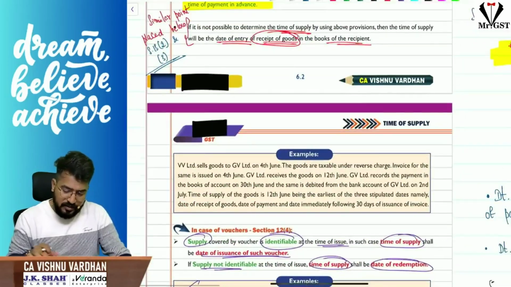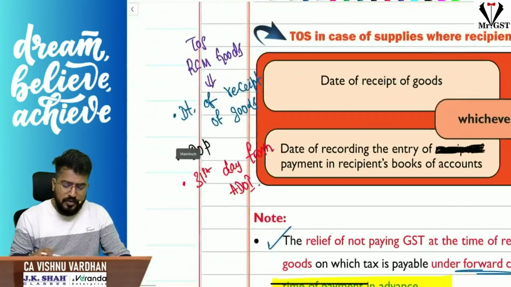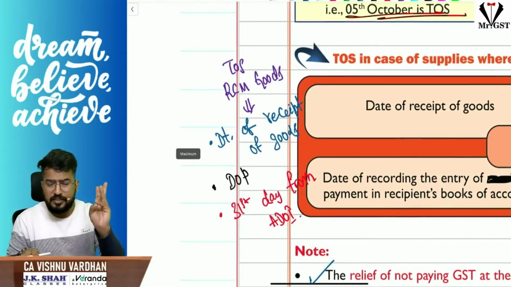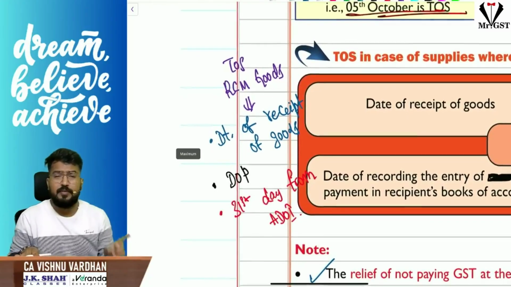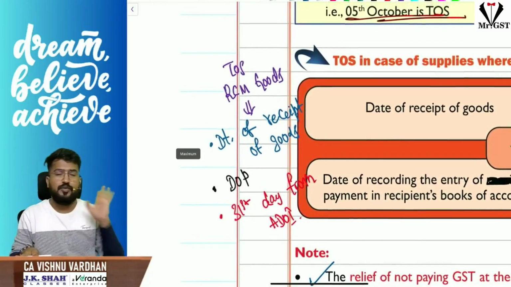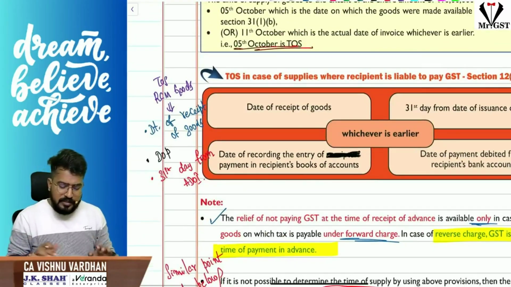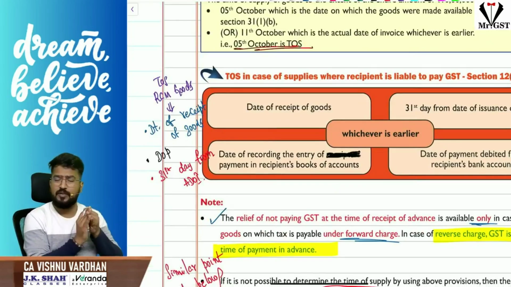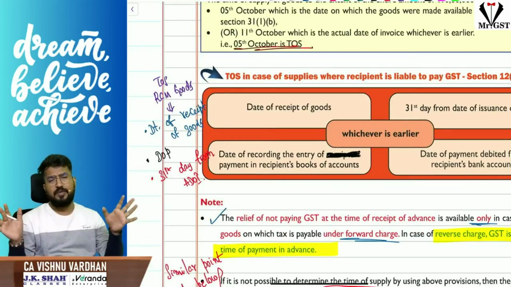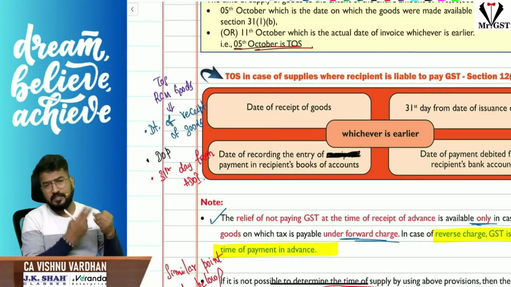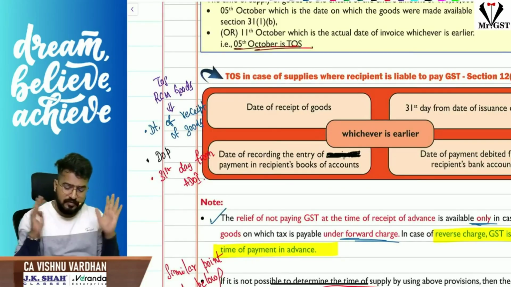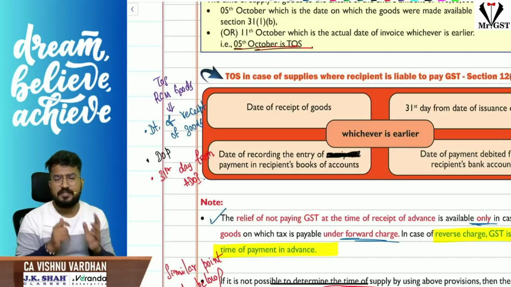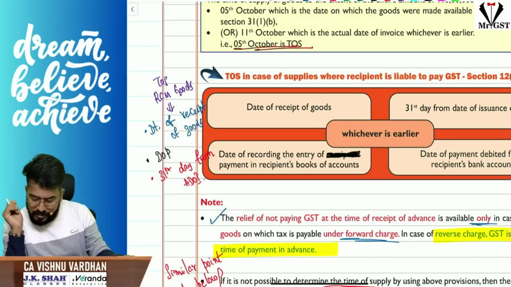Coming to 12 subsection 3 again, what is the provision? 12 subsection 3 says, time of supply for goods covered under RCM is the date of receipt of goods, date of payment, and 31st day from actual date of invoice. I repeat again, it is not due date of invoice. And here, when we are talking about date of payment, sometimes in the question they will give you date of entry also, date of credit or debit, whatever it is. Sometimes they will just give date of payment. So if they give date of entry as well as date of debit or credit, compare those dates with these dates also and see whichever is earlier. Otherwise, date of payment alone might be given. So please take care of that. That's all. So that is 12 subsection 3.